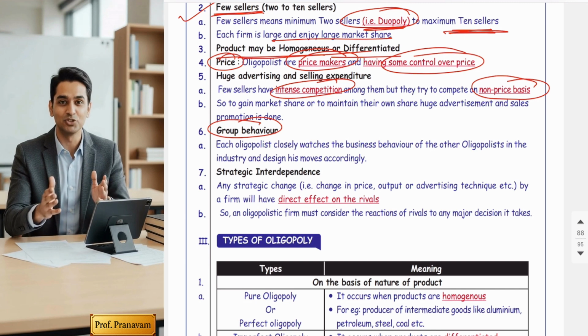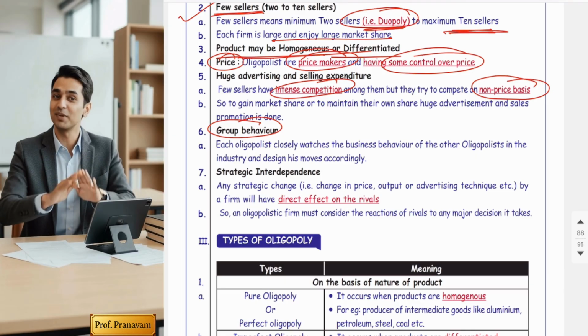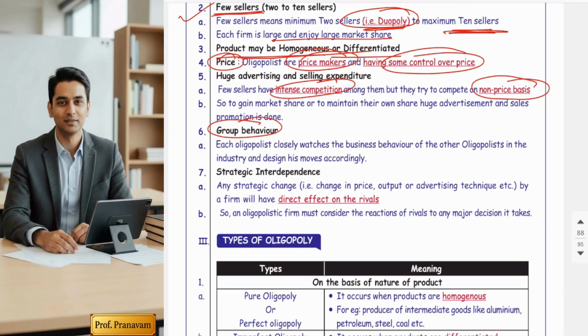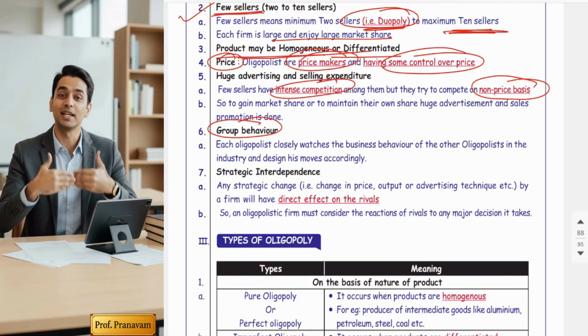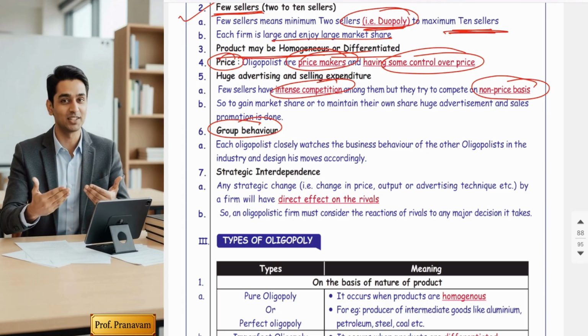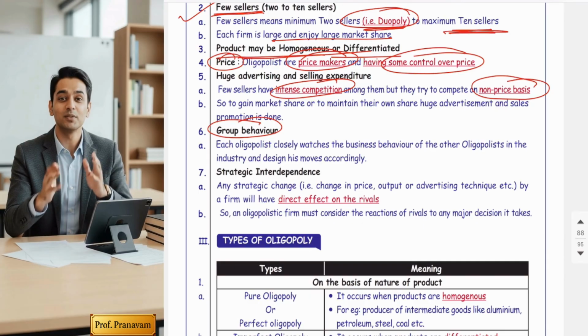For example, sir, can you give such examples? Yes, the best example which you can relate to is Pepsi versus Coca-Cola. Oh, now you just realize it. They rarely fight on price but compete on marketing. So they always believe in non-price competition. Next,